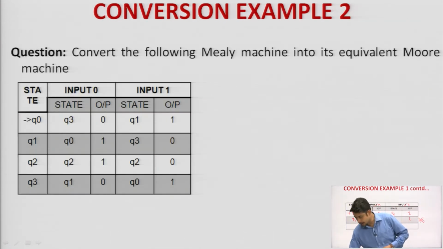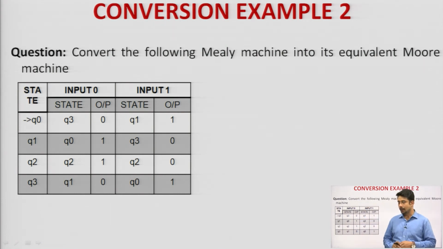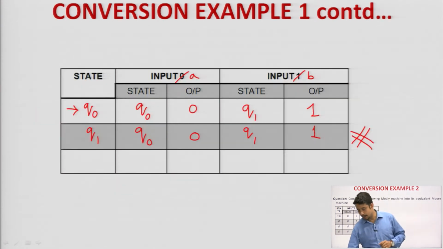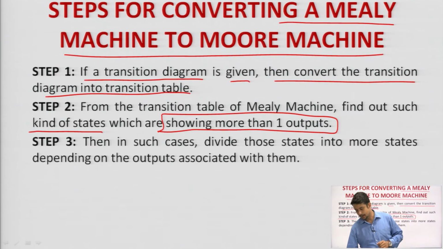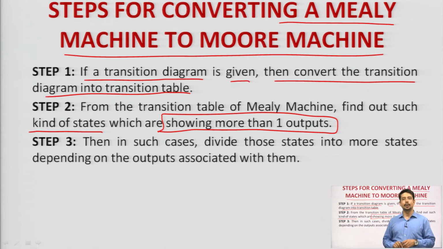Okay. Now, let us check the next concept, conversion number 2. Here we are explaining how to convert the following Mealy machine into its equivalent Mealy machine. Now, this is a vice versa process. Before starting with this concept, let me get back to the steps we have mentioned. Conversion of a Mealy machine to a Mealy machine: if a transition diagram is given, then convert the transition diagram into a transition table. In the given example, the transition table is given to you, so omit step 1.